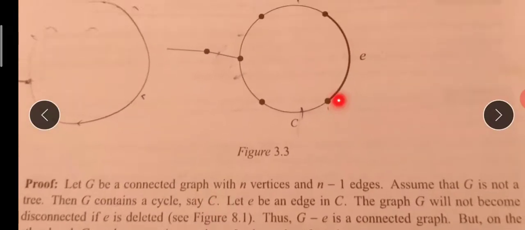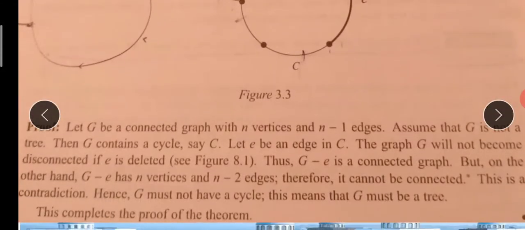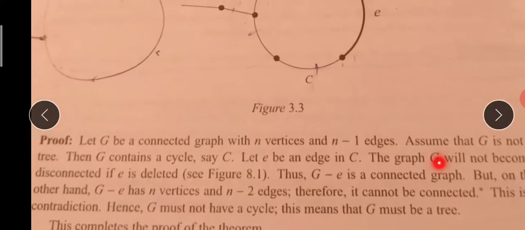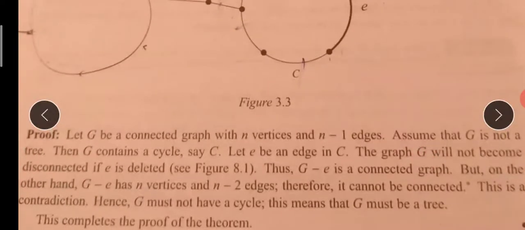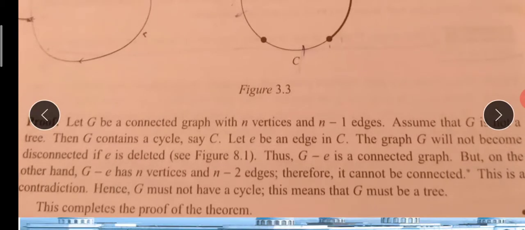Let G be a connected graph with n vertices and n minus 1 edges. Assume that G is not a tree, then G contains a cycle C. Let E be an edge in C, the graph will become disconnected if E is deleted. Any edge you remove, it will be disconnected. So G minus E, please remember that.